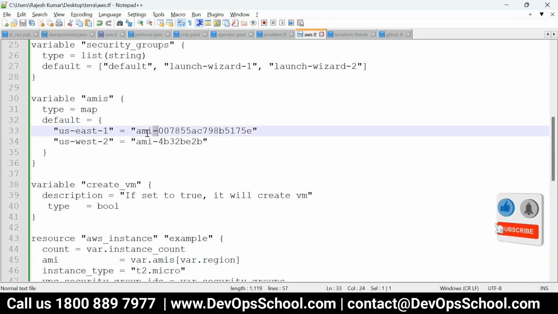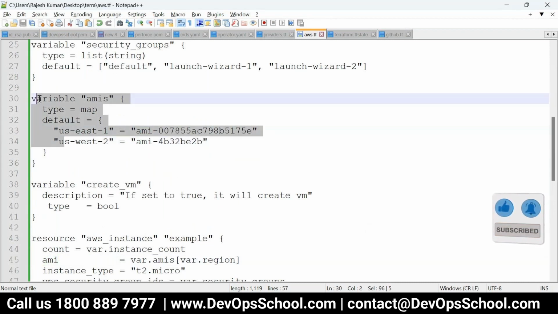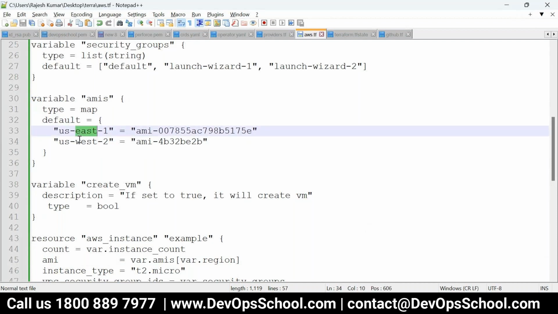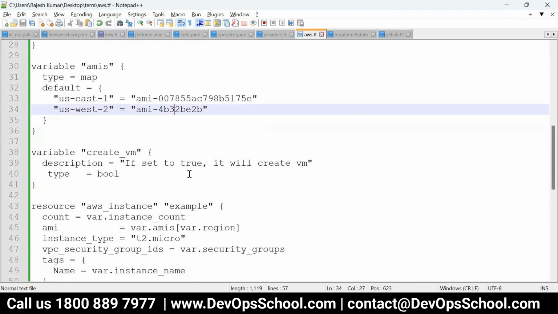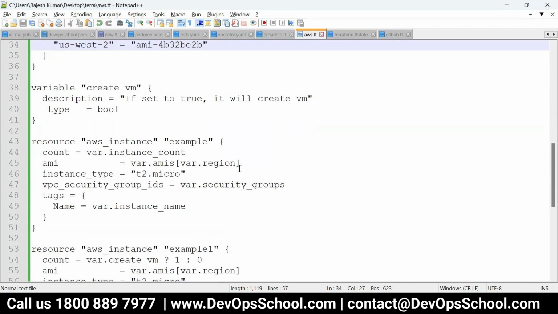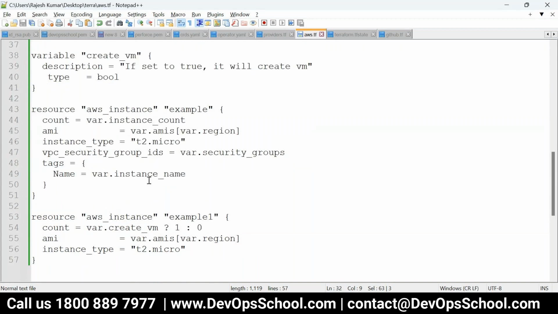If it is us-west-2, see, that is a very good code actually. As per the region, the AMIs are different. So here you say, hey, create that AMI as per the region. Take it from the region. Instance type has no variable, it is hard coded. Here you have again